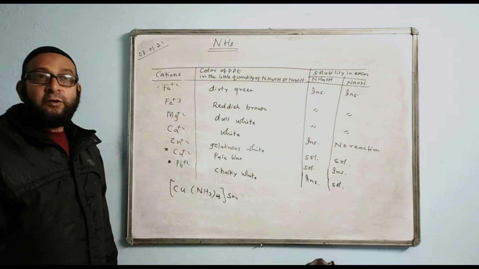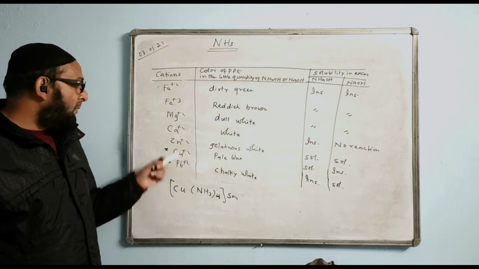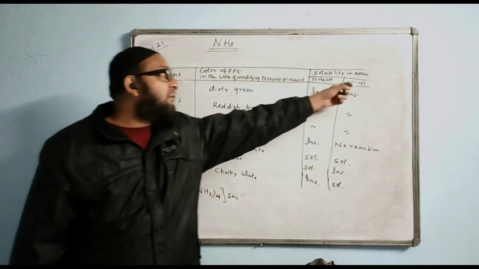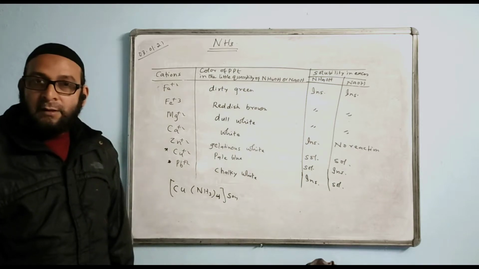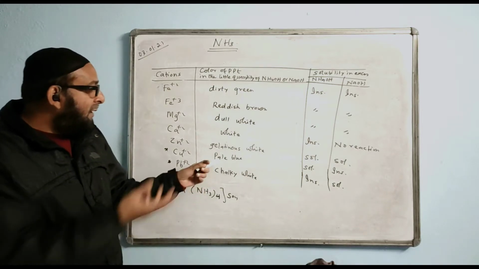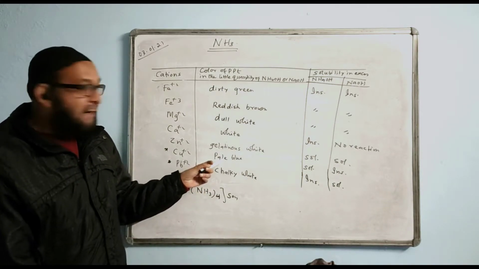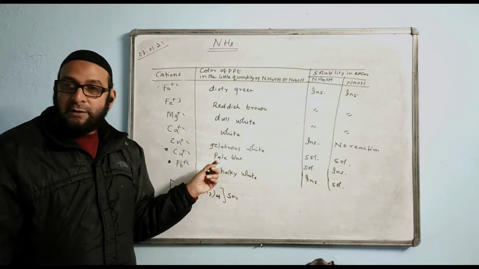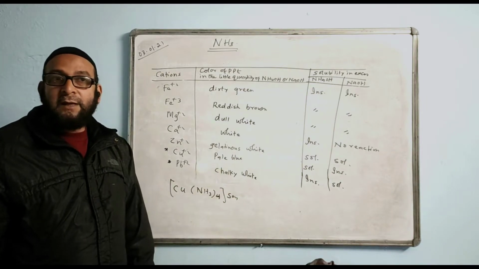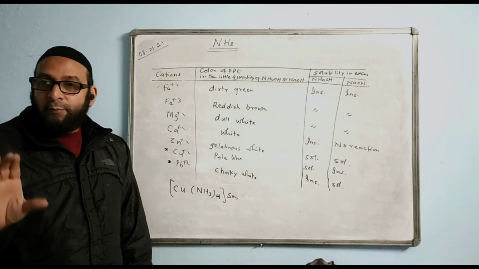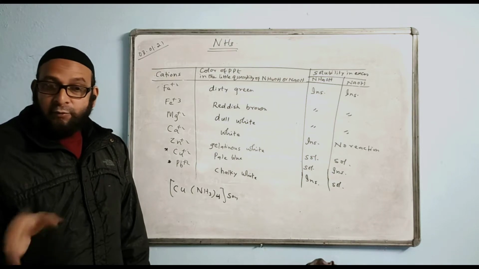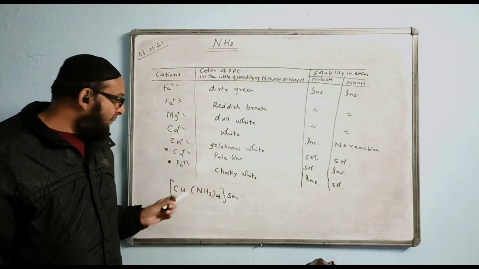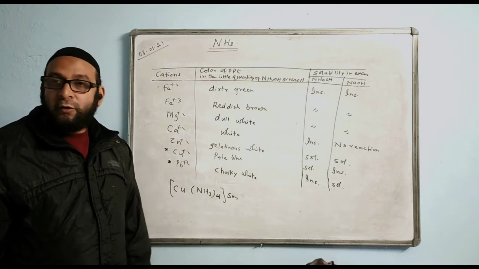On the other hand, if the question comes like this: in the copper sulfate solution, excess of sodium hydroxide is added. What happens? We know in little quantity also it gives a pale blue precipitate, and in excess also it is insoluble. So the precipitate remains as it is. What we will see is that it forms a pale blue precipitate. So that way we have to answer. It will not change into deep blue solution.